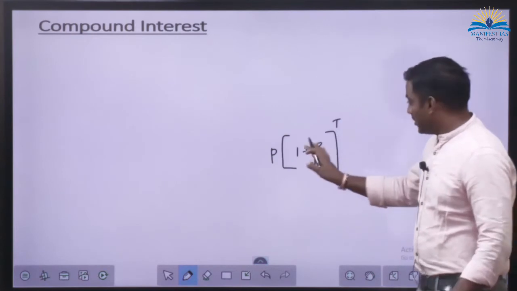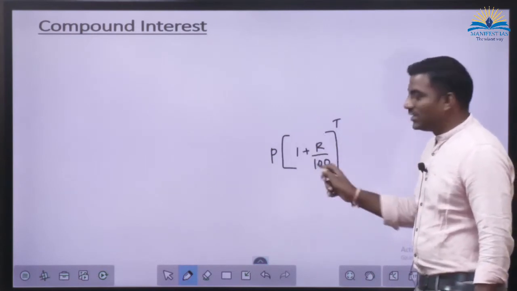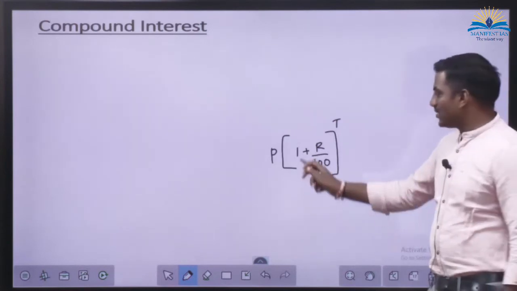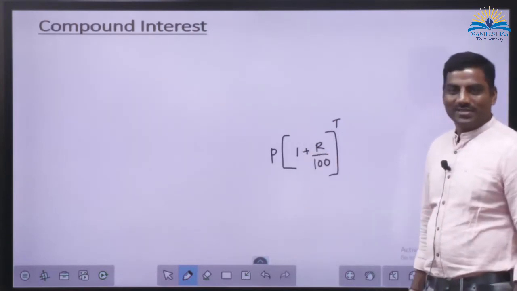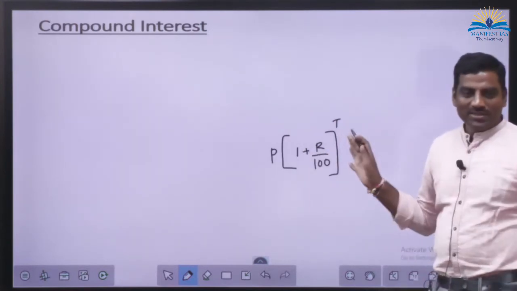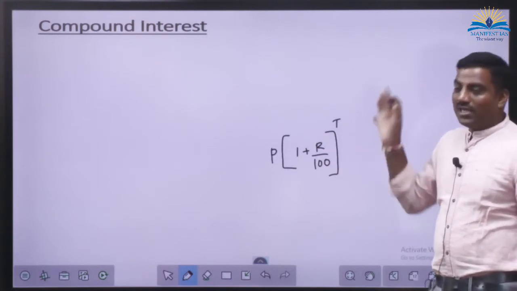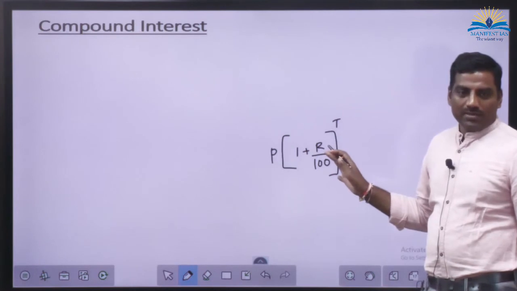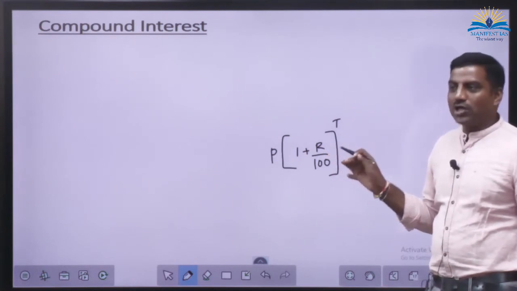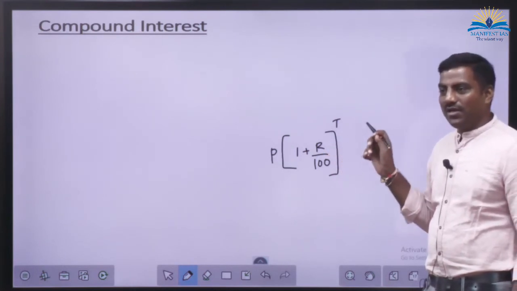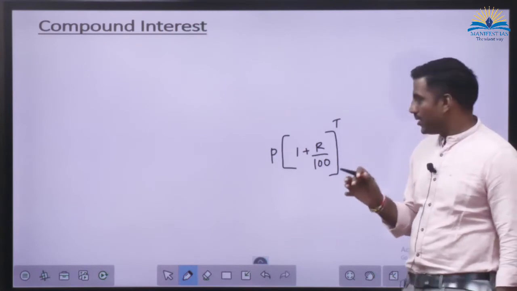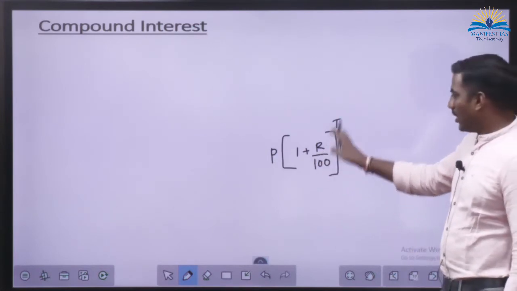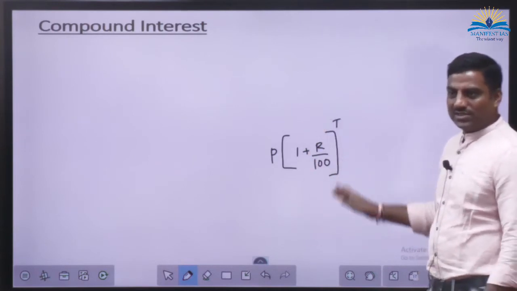But this is all fine. But who will do this Kulja Simsim? You have to start, no? I did this Kulja Simsim, you got this. In the examination hall, trust me, you can't remember this, and even if you remember, you can't solve the problems on this formula in a short time because there is a technical difficulty in this one. I'll tell you how. Now tell me, whatever that I have written, this expression, what is this?